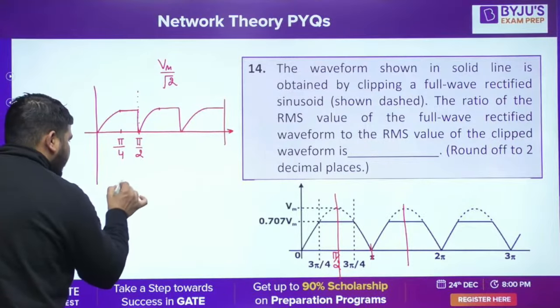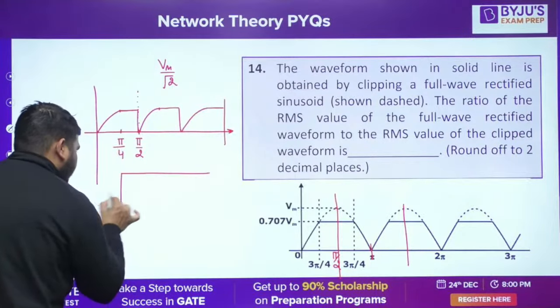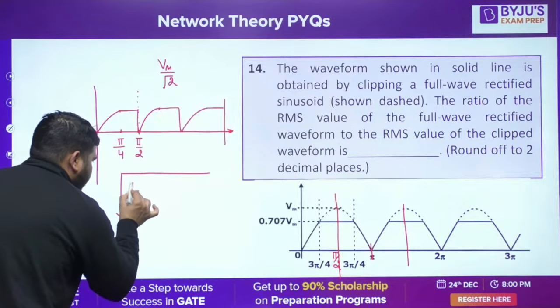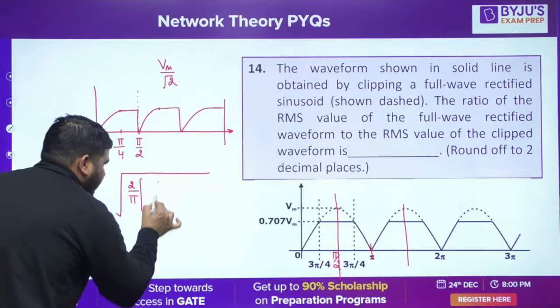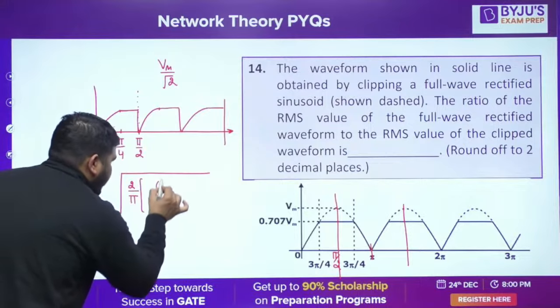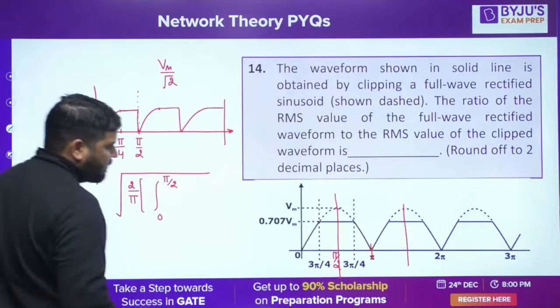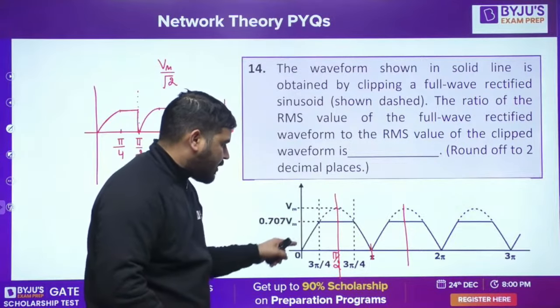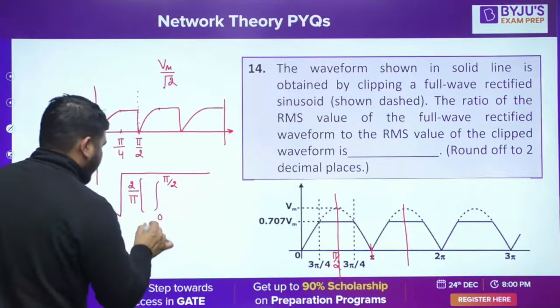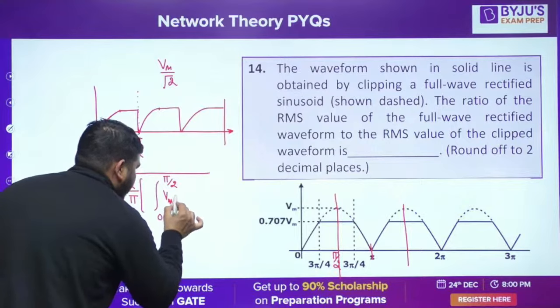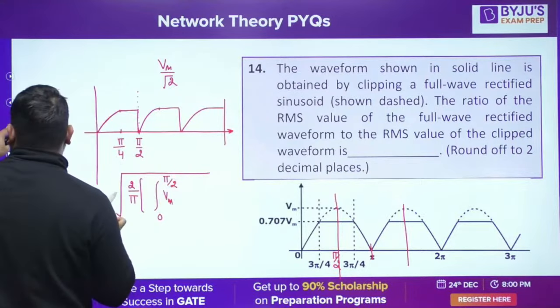The period is pi by 2, so the RMS value is root of 1 over pi by 2. So the 2 will come in the numerator. From 0 to pi by 4, what is this wave? This wave is Vm sin omega t. This is the part of sin omega t. So Vm sin omega t from 0 to pi by 4, not pi by 2.